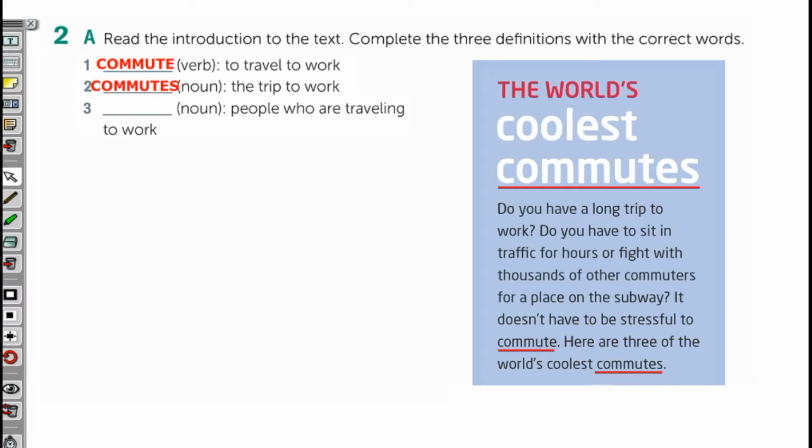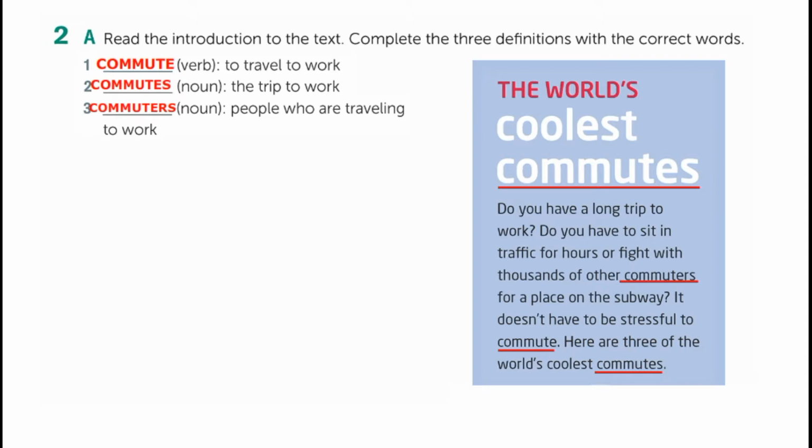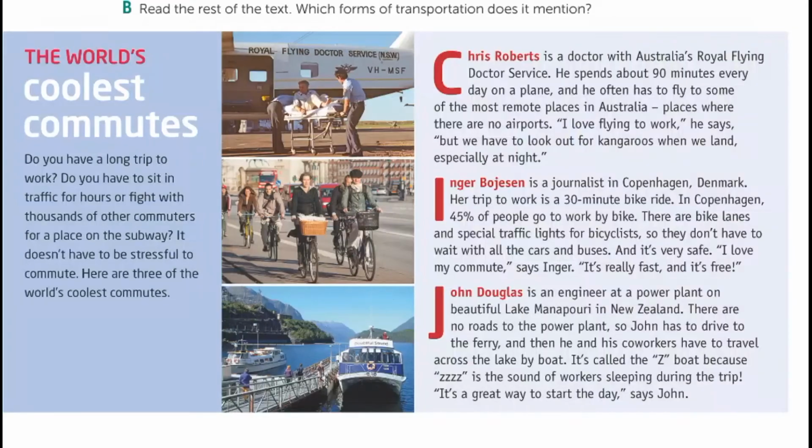Let's check. The answer is commuters. So, people who are traveling to work or students who are going to school, they are commuters. Everyone who is going to work, going to school, going wherever they are going to, they are commuters, right? And the action is to commute. Alright? Let's go ahead reading the rest of the text.